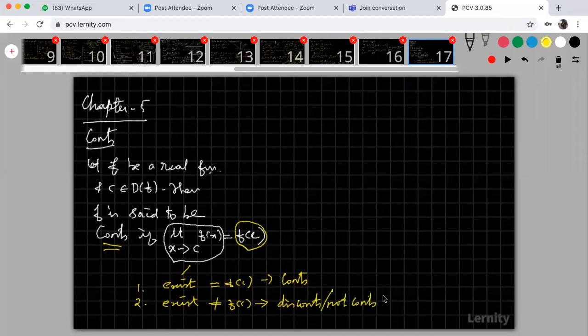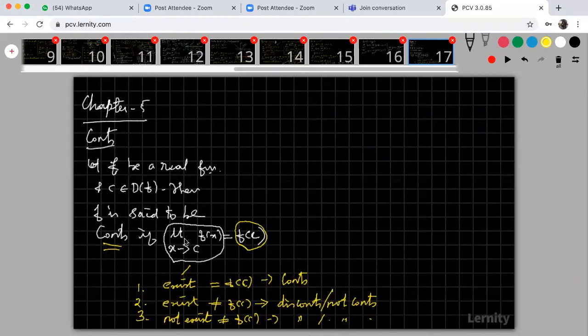I'm speaking about the point. Third, sometimes the limit does not exist. It is not possible to find the limit. Then automatically it is not equal to f of c, because it is not defined. So this is also discontinuous. Only when the limit exists and is equal to the value of the function is the function continuous. In all other cases, the function is not continuous.